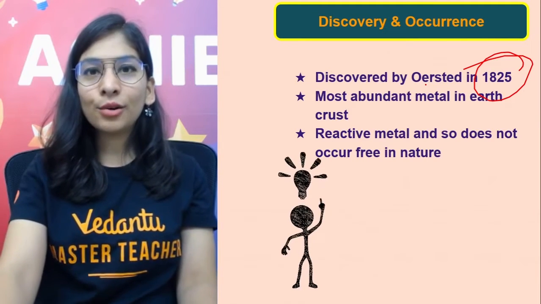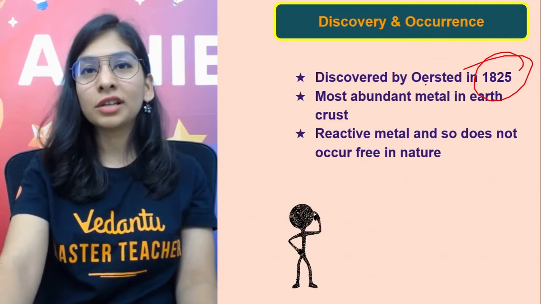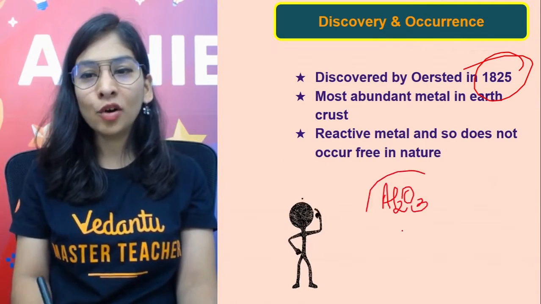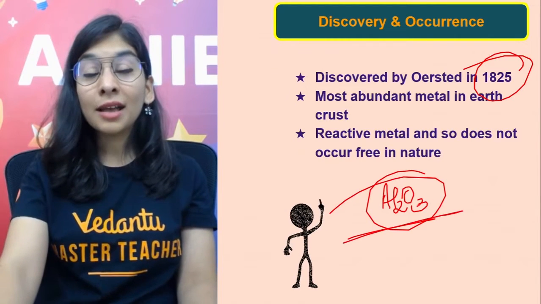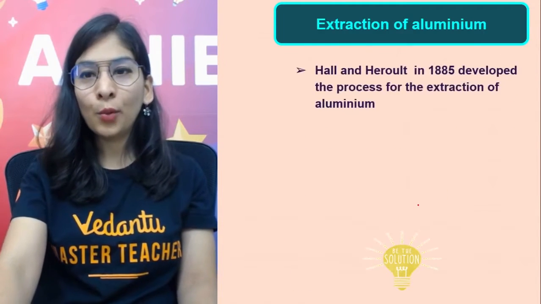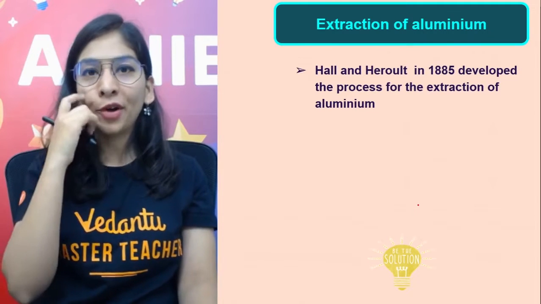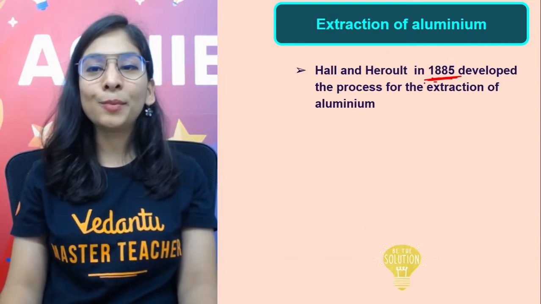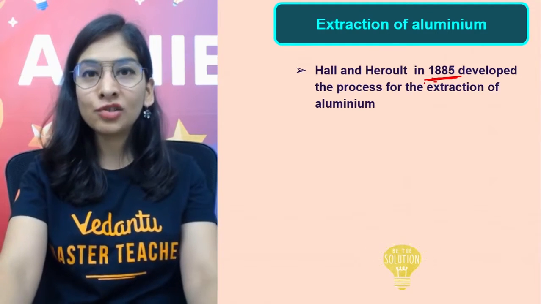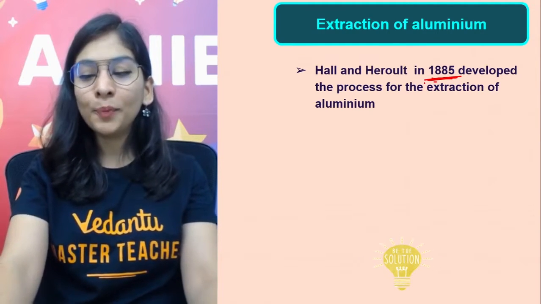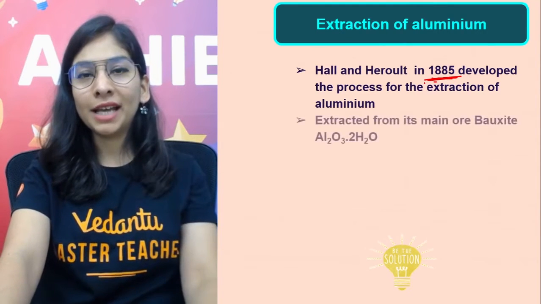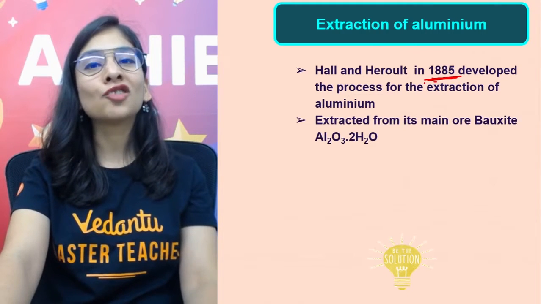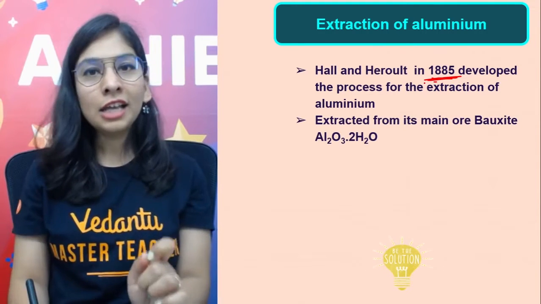It's a reactive metal, so it does not exist in the free form in nature, but exists in the form of aluminium oxide, generally bauxite ore with two molecules of water. We'll talk about that process in detail. Hall and Heroult in 1886 developed the process of extraction of aluminium. I'm not talking right now about removing gangue particles, the concentration of ore. That was done by a different scientist, and that process is called Bayer's process. So let's do that.